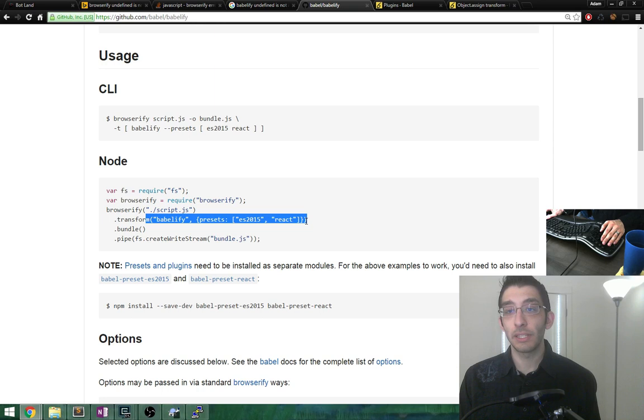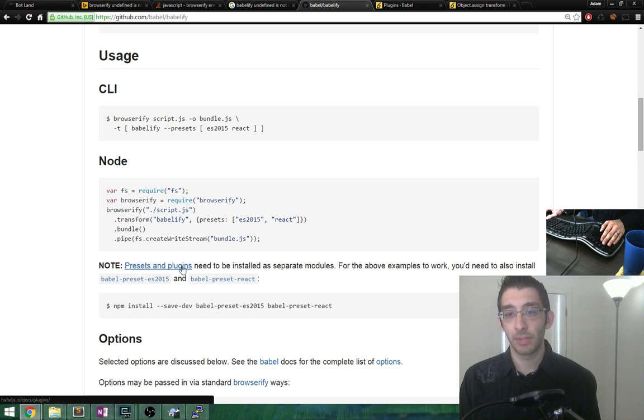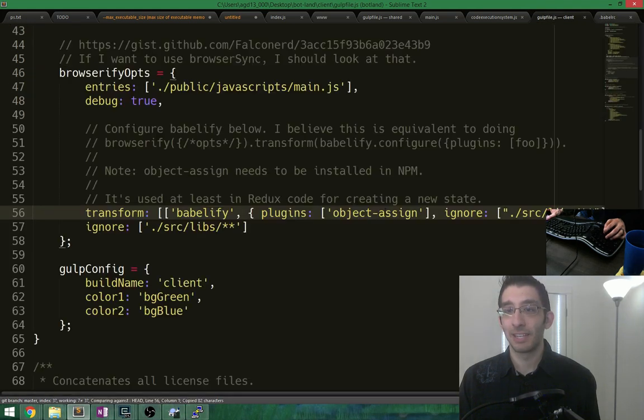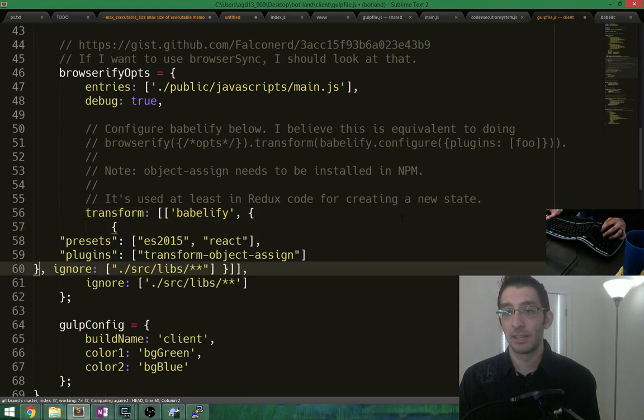Oh, you put these into here? Interesting. Maybe that's the issue then. Presets and plugins need to be installed as separate modules. For the above to work, you'd also need to install this stuff. Yes, definitely. Okay, great. But then that means that at no point am I ever using Babel RC. So I guess what should have been done is this. And ignore goes in there too.